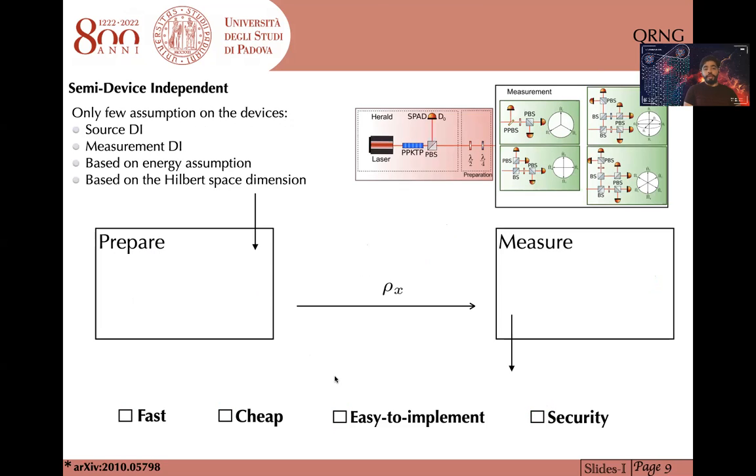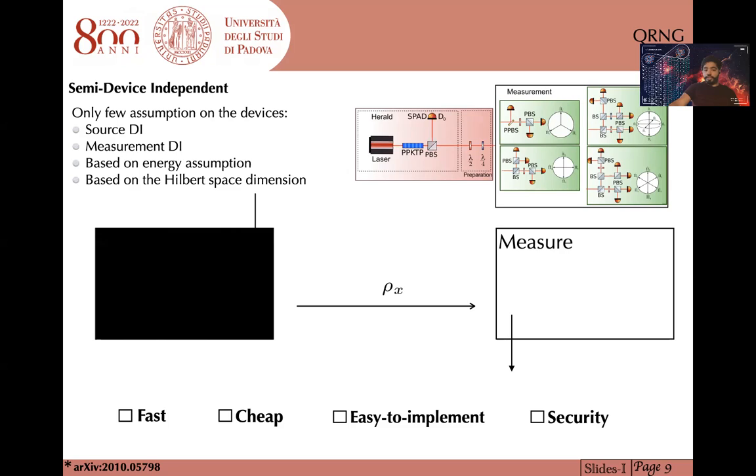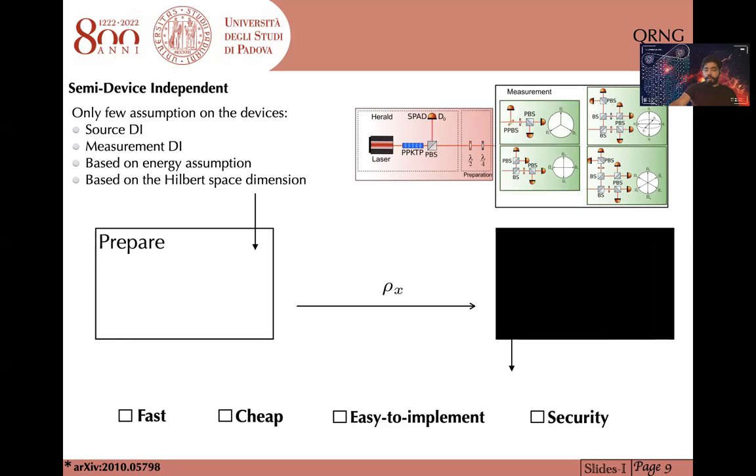Here we have an intermediate approach called semi-device independent protocols, where depending on the needs of the protocol, some assumptions can be made on the devices. For instance, source device independent or measurement device independent, etc. Here I show a source device independent quantum random number generator, which we recently published on arXiv.